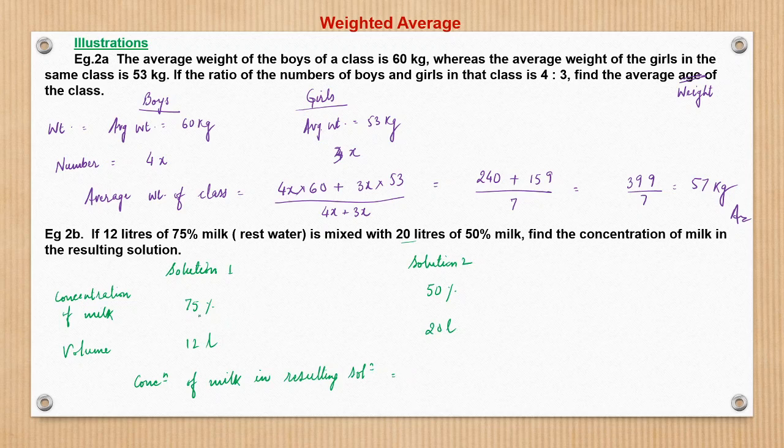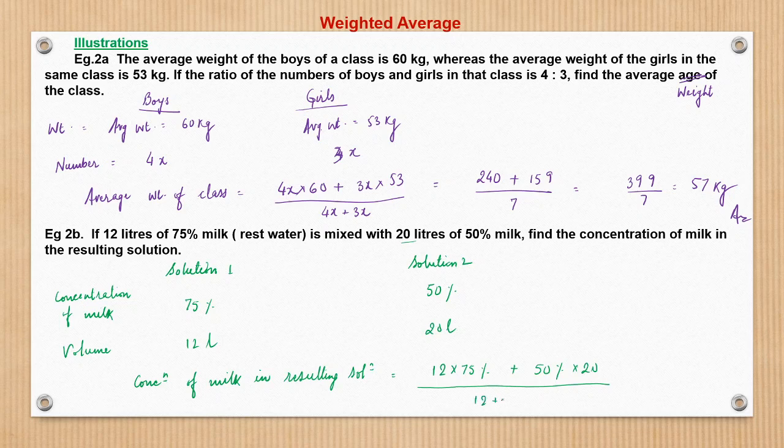See, 12 liters into 75% would give the quantity of milk in solution 1. Whereas here, 50% into 20 liters will give the quantity of milk in solution 2. When this is divided by, so this numerator becomes the quantity of milk, and the denominator the total volume. What is the total volume?